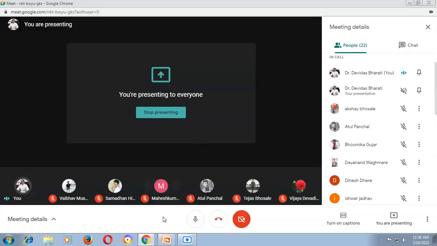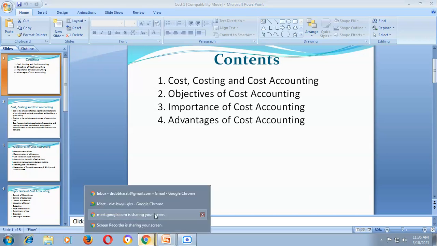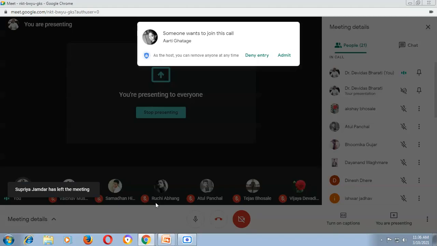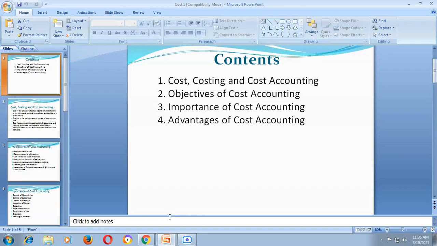Then, again, I will discuss objectives of cost accounting, importance of cost accounting, and finally advantages of cost accounting. Then the second part will be again tomorrow or after this lecture, important terms in cost accounting, and the third part is preparation of cost sheet and numerical sums on cost sheet.